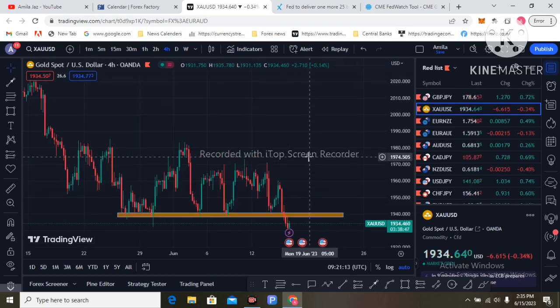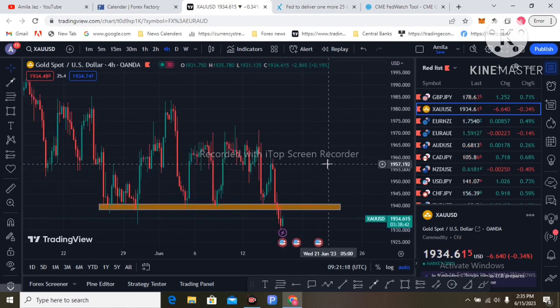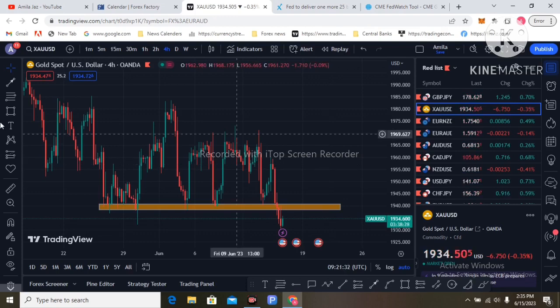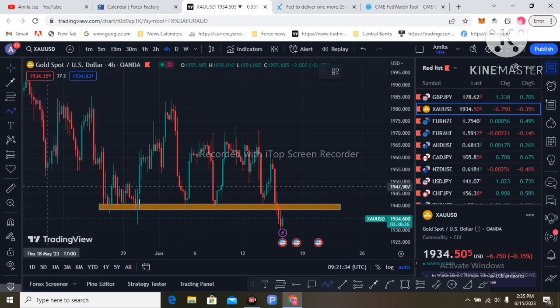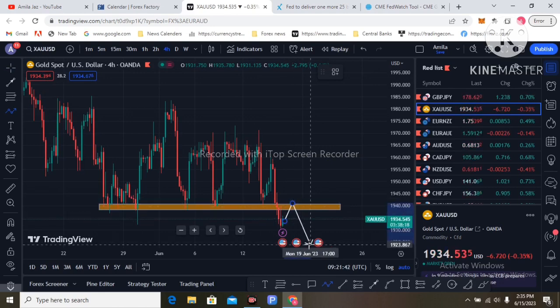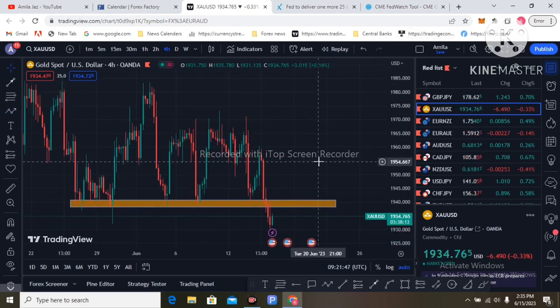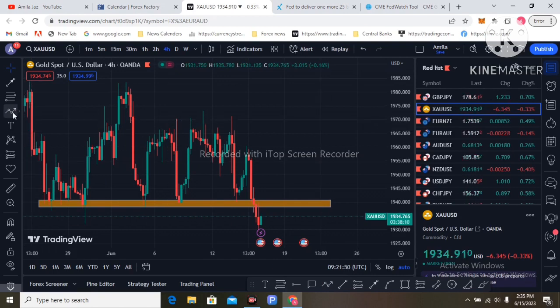So technically, the 1940 level, which price held several times, broke to the downside yesterday. So now gold's direction is under downward pressure. A 25 bps interest rate hike is expected at the next FOMC meeting. That's the dollar demand again, and gold drops to the downside again. So the market is expecting that on the gold chart. I think gold will retest this level and drop again with this economic data. Technically you have sell zones here.